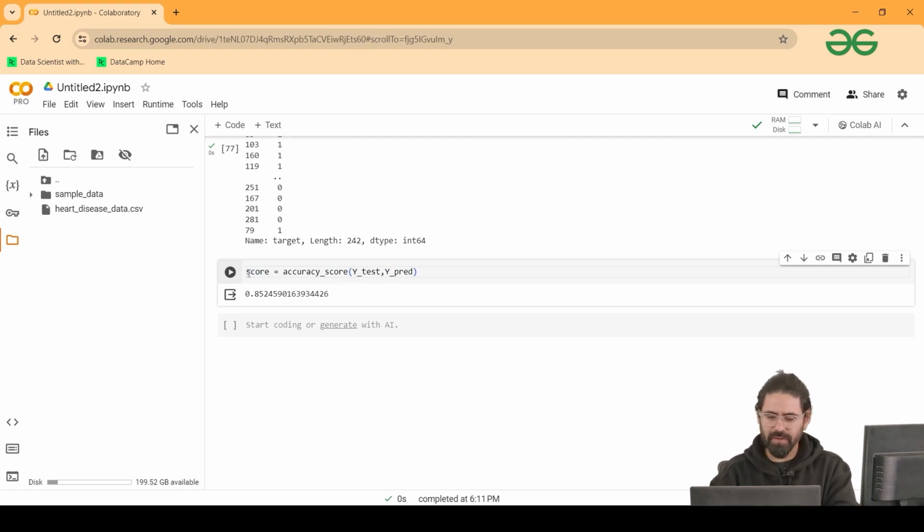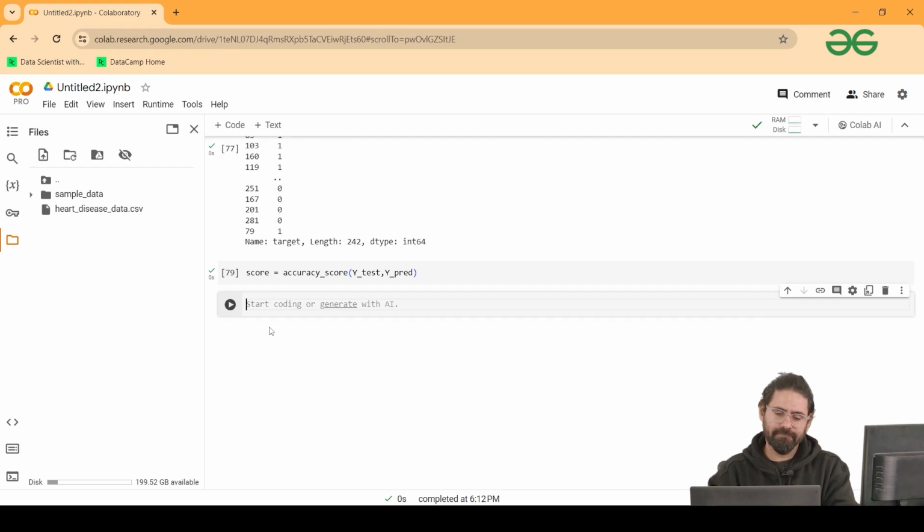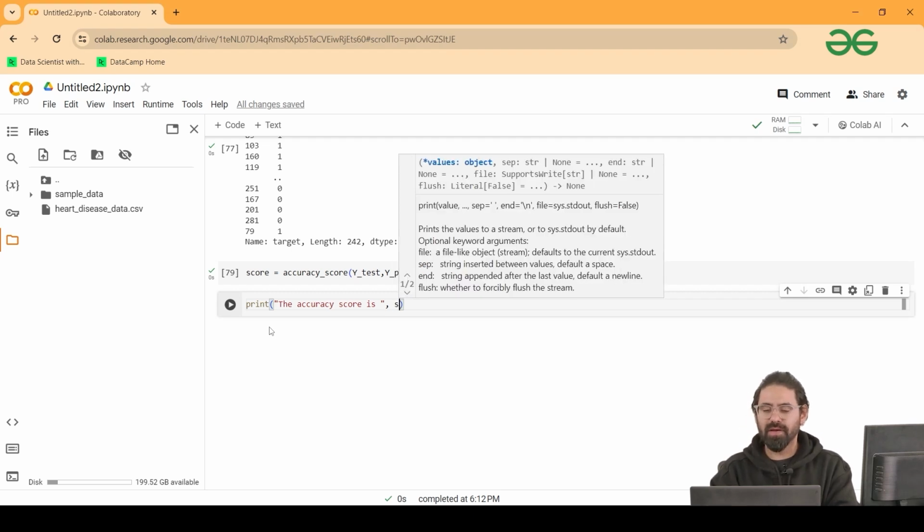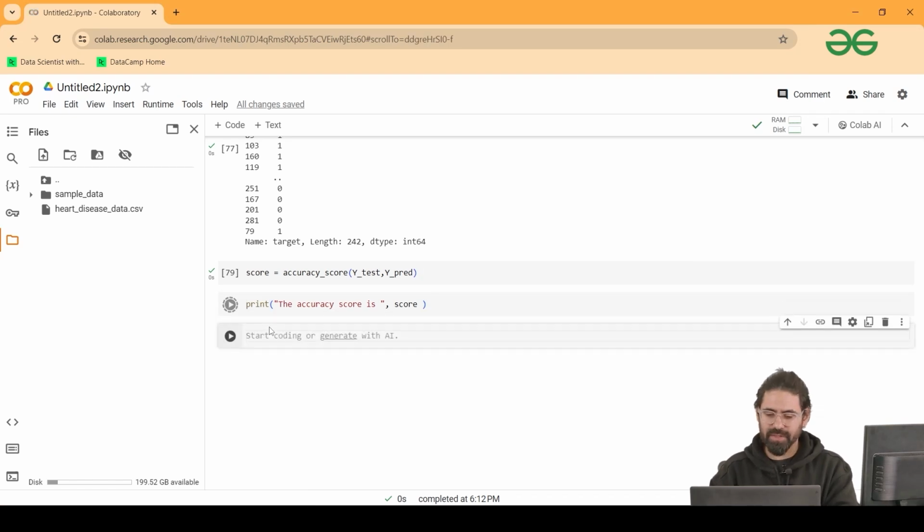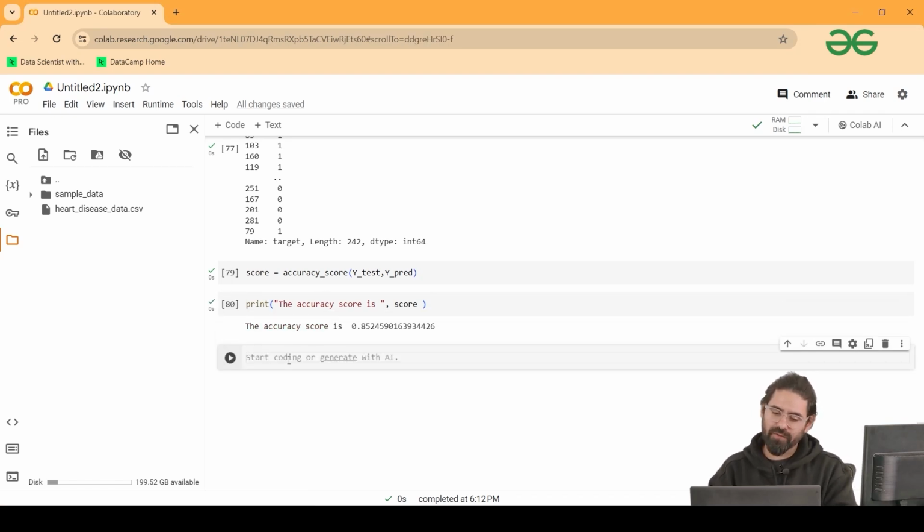What I'm doing here, so y test and y predicted data, the error between them, the accuracy between them, I have just calculated with this accuracy score function, and which is 85, which is very good actually. So 85% is good work. So our model is working fine, giving an accuracy score of 85%.